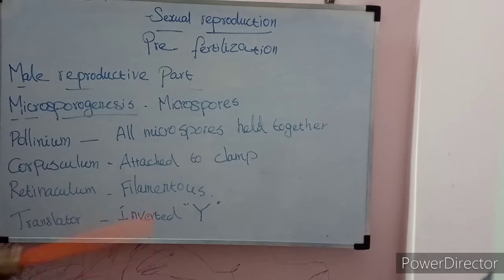In some species, the whole structure looks like an inverted Y, called the translator. So these are all the things that happen in microsporogenesis.